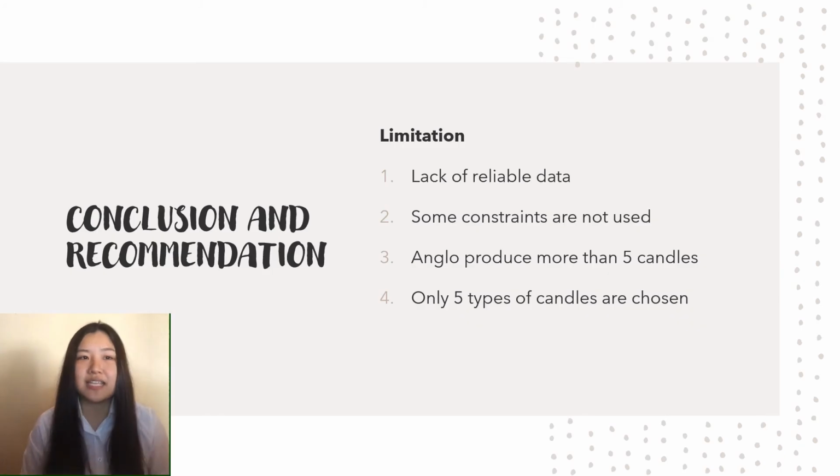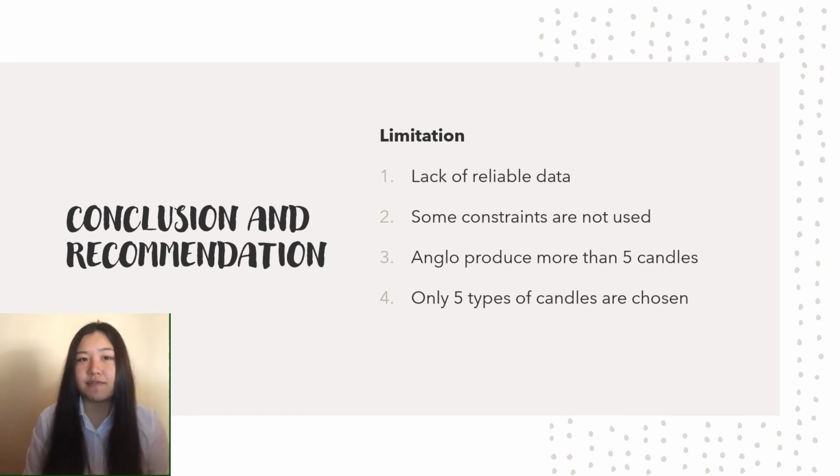All studies are critical, however, all studies have limitations, so we need to discuss the limitations of the research. Firstly, there is a lack of reliable data. The data of profit and cost for each candle are not exact values, because the person in charge of Anglo Wax Industry just gave predicted values and average values for the candles.